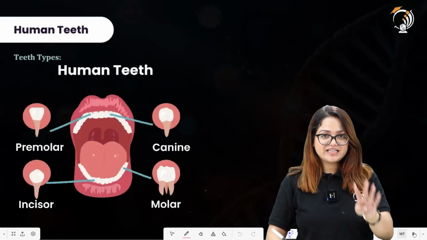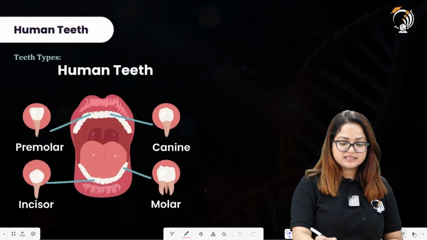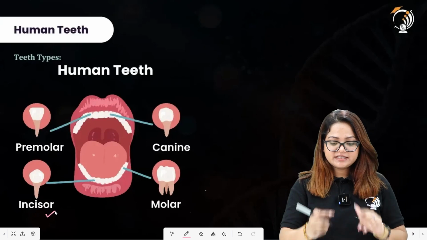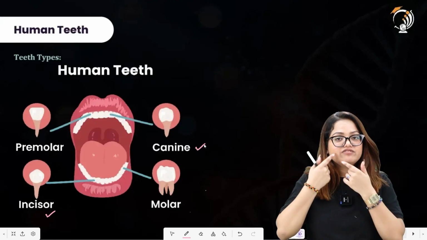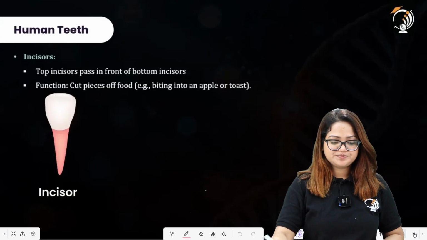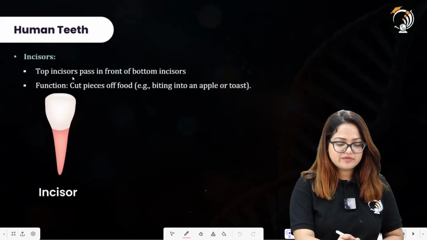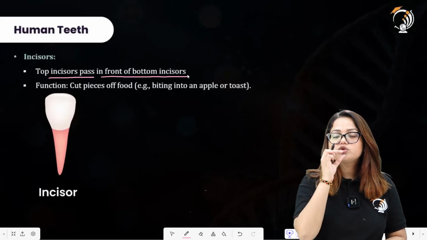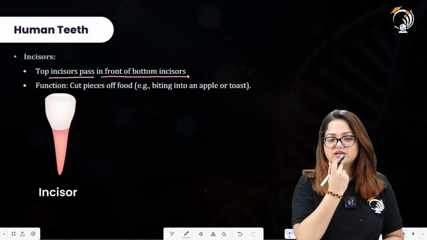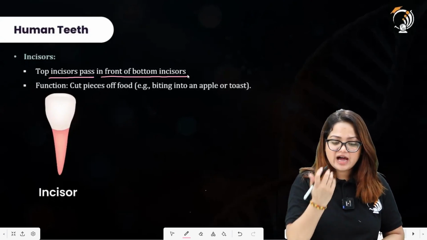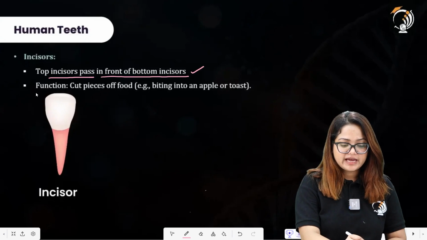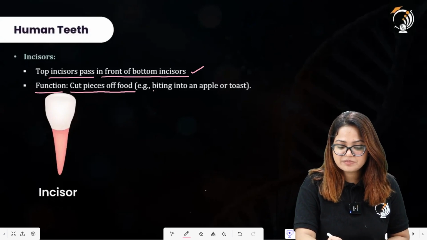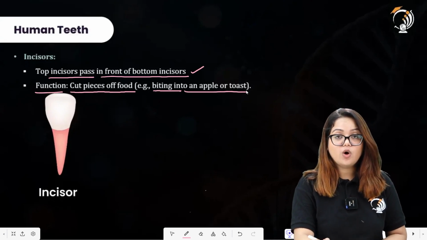There are 4 types of teeth when we talk about the human teeth. These are incisor, the front teeth, the pointed teeth are the canine, then we have premolar and then we have molar. So incisors are the type of teeth. Top incisors pass in front of bottom incisors. Both of the teeth in the upper and lower jaw are incisors in structure, and function is that they are used to cut pieces of food. For example, biting into an apple or a toast.